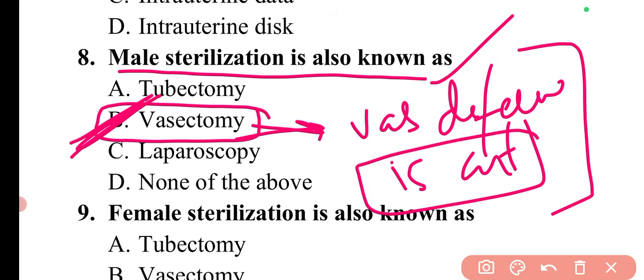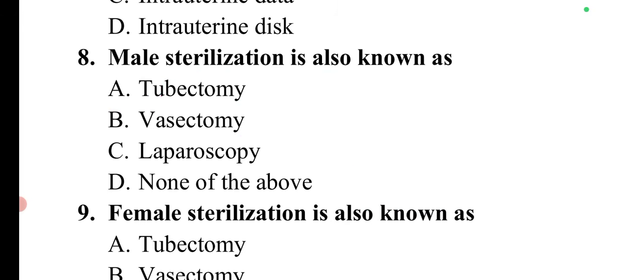These are basically the tubes which carry the semen to the penis. So these are cut, and the flow of semen will stop. So this is the main sterilization, the permanent contraception method in males.